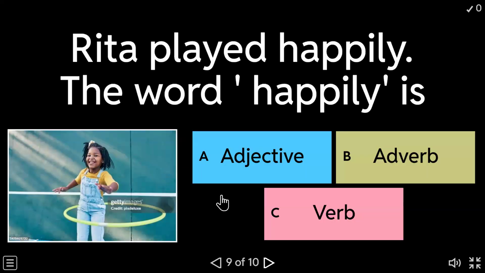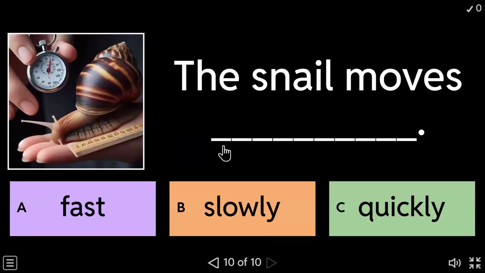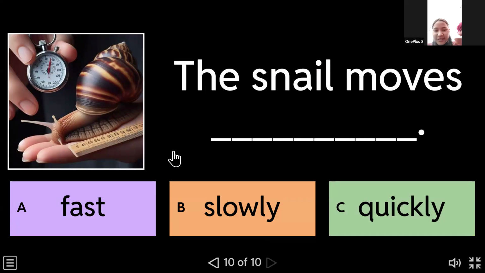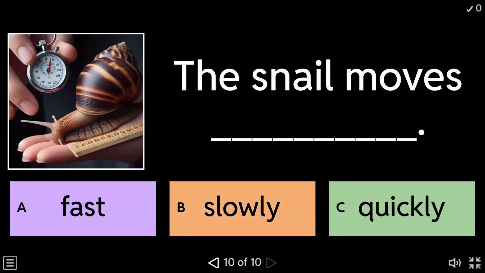Rita played happily. The word happily is what? Adjective, adverb, or C, verb? Once you get a sentence, try to understand this is a noun, this is a verb, and what is this? Whether it's an adjective or an adverb. Like that, you have to identify the parts of speech so that you can know your answer for sure. The snail moves dash. Either it's fast, slowly, or quickly. Slowly. Yeah.